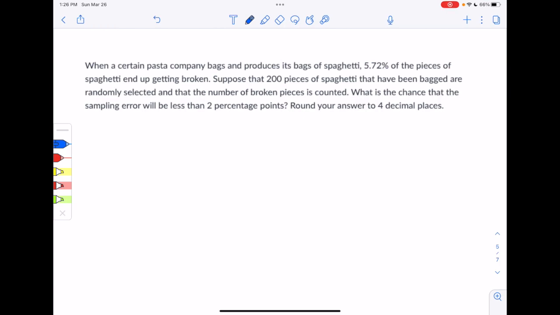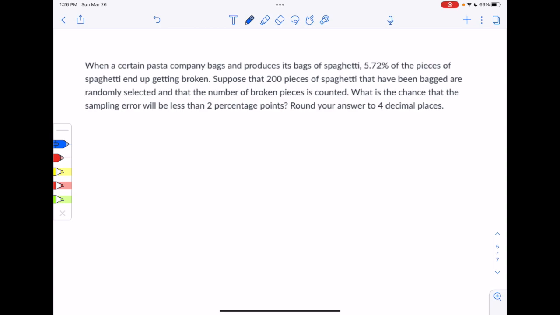When a certain pasta company bags and produces its bags of spaghetti, 5.72% of the pieces of spaghetti end up getting broken. Suppose that 200 pieces of spaghetti that have been bagged are randomly selected and that the number of broken pieces is counted. What is the chance that the sampling error will be less than 2 percentage points? Round your answer to 4 decimal places.